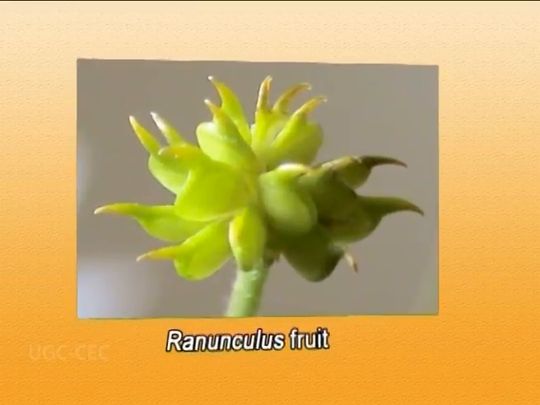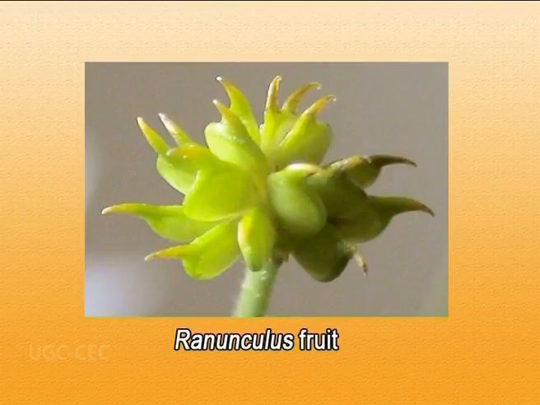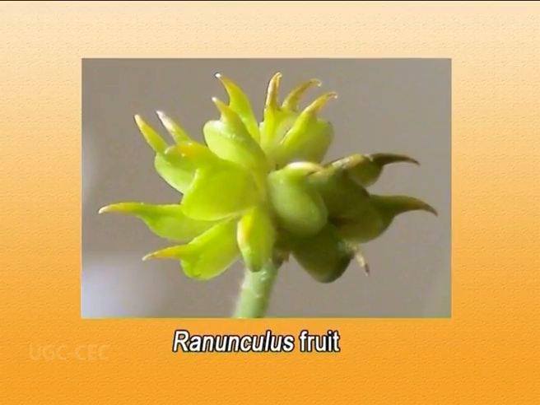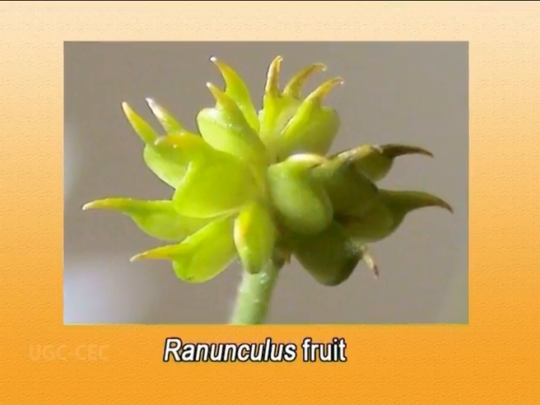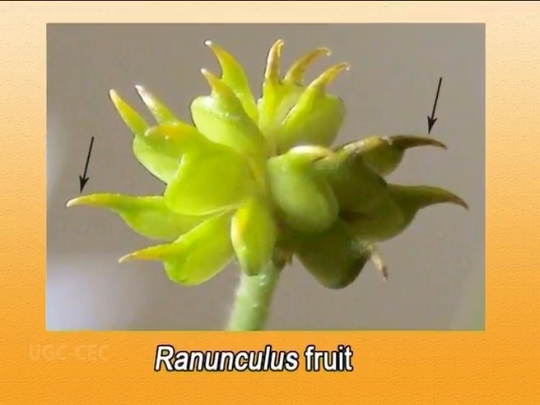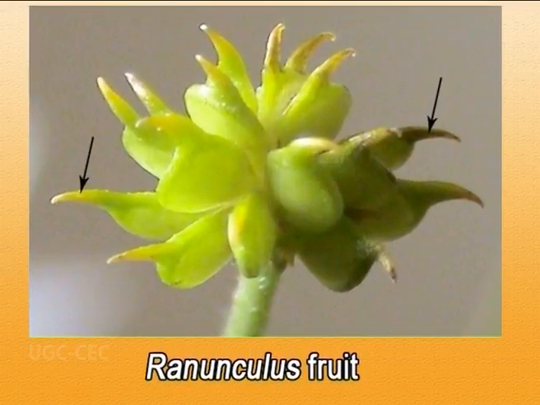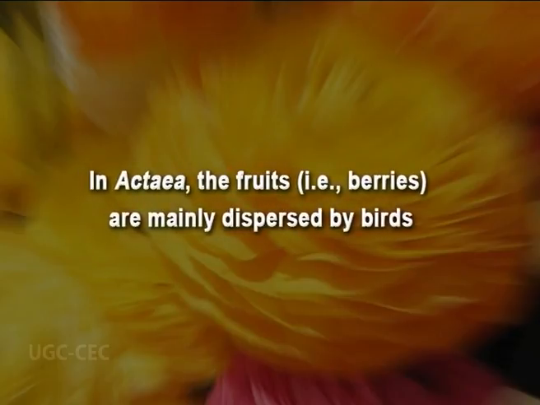In the case of the type genus Ranunculus, achenes have some modified features, what we call tubercles, or sometimes hooked spines. Because of these spines, they get attached to the animals, and by this mechanism, they are dispersed by the animals. Fruits in the case of Actaea are berries. They are mainly dispersed by birds. That means birds are here the dispersal agents.